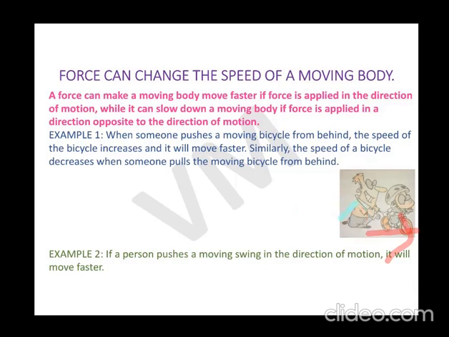Yes. Now if the uncle starts pulling the bicycle back instead of pushing, the direction of force is opposite to the direction of motion of the moving cycle. So what will happen? The speed of the cycle will decrease. The cycle will slow down, right, beta? So this shows you that if you apply force in the direction of motion, the speed will increase. But if you apply force in the opposite direction to motion, the speed will decrease, right?